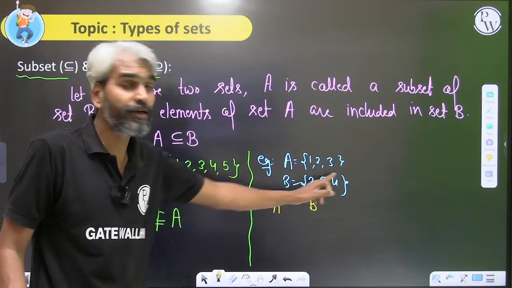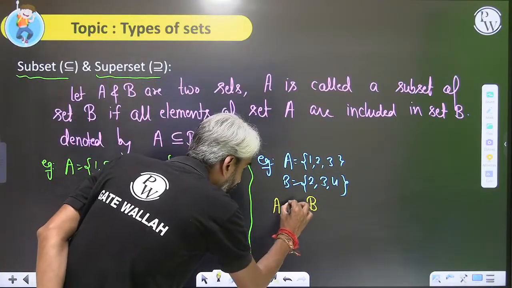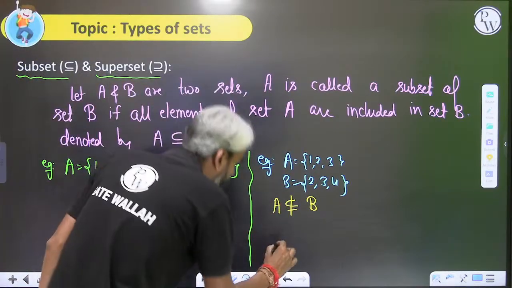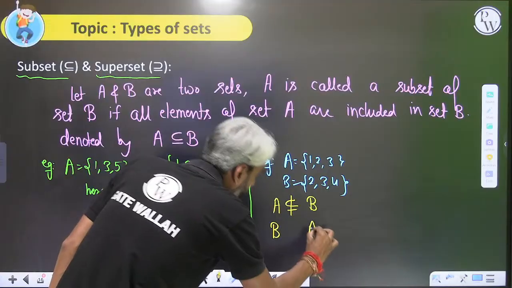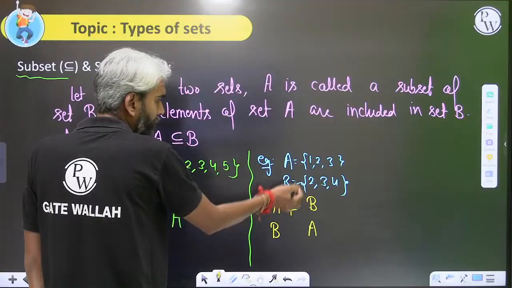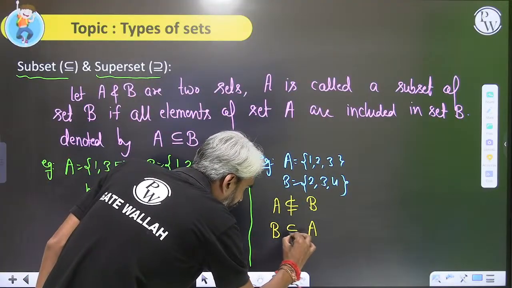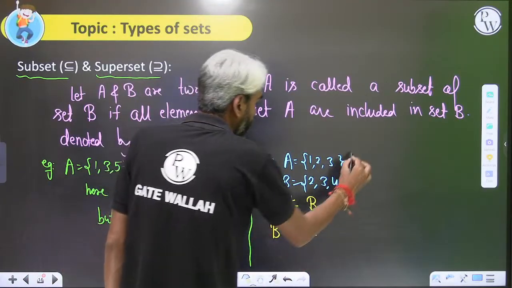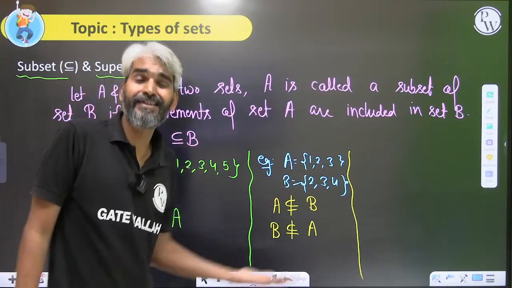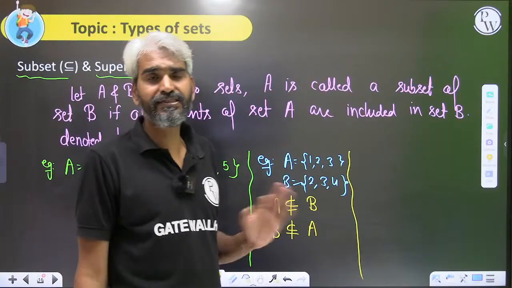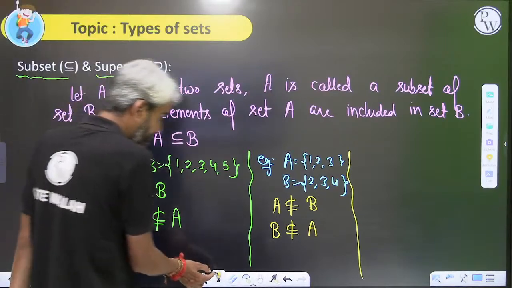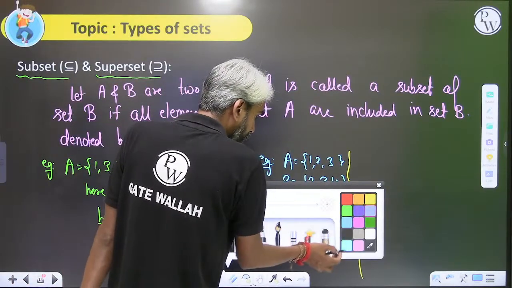Sir, 1 is not included in set B. Therefore, A is not a subset of B. Let's check whether B is a subset of A or not. 2 is included in A, 3 is included in A, but element 4 of set B is not included in A. Therefore, B is not a subset of A. It's also true, so you just need to understand that given two sets, it is not necessary that one will be a subset of the other. They may or may not be subsets of one another.